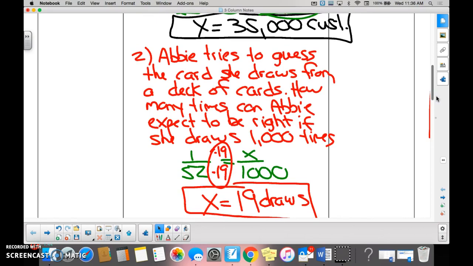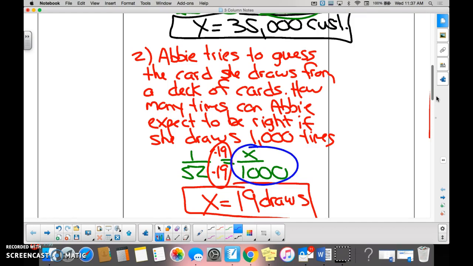Abby, she's bored one day, so she decides she's going to guess if she can pick the correct card from a deck of cards. What's the theoretical probability that Abby can guess what card she's going to pick? What's the theoretical probability, everybody, on the count of 3? 1, 2, 3. 1 out of 52. But Abby knows she's going to do it 1,000 times.